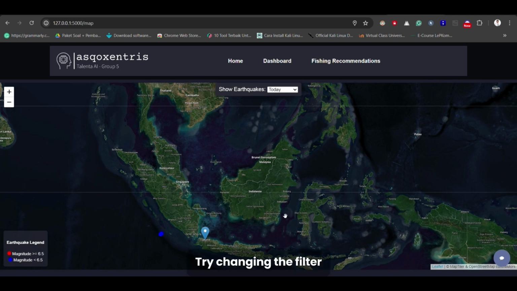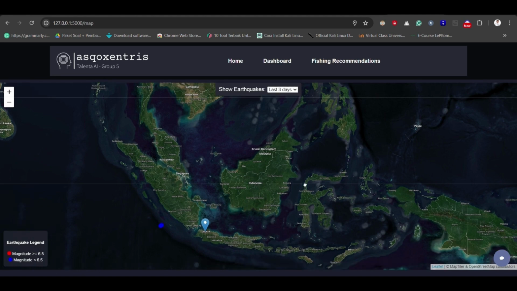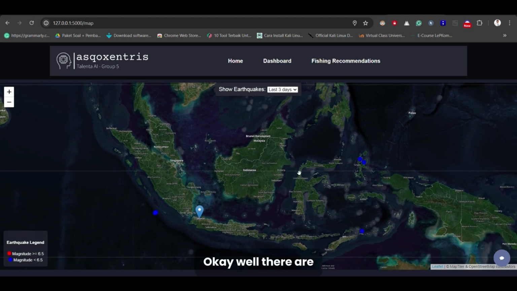Try changing the filter to the last 3 days. Okay, there are several earthquakes occurring in the Indonesian regions, and if we change it to the last month, there are many points where earthquakes occur in the Indonesian region, so this can be an alert to the safety of the fishermen themselves, guys. Okay, back to home.